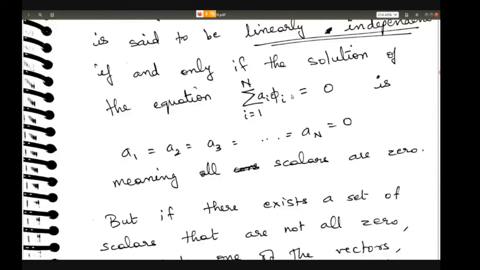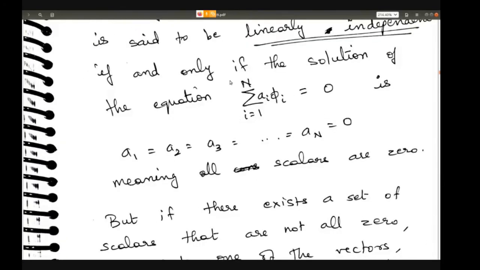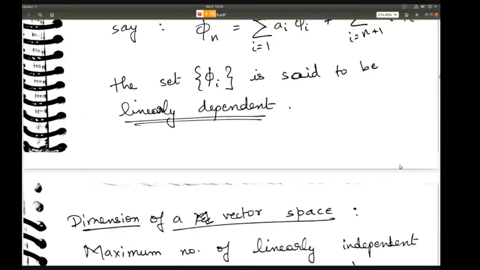In this example, there are n linearly independent vectors phi, so the dimension is n. But in this other example, one of the vectors is not linearly independent, which means the dimension is n minus 1.